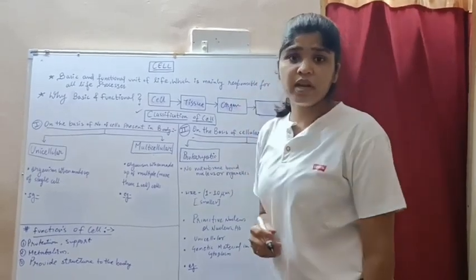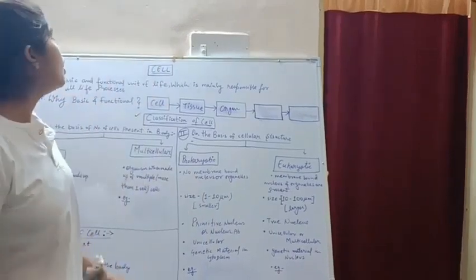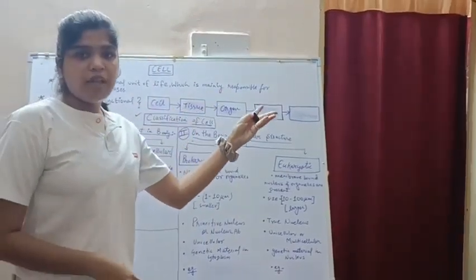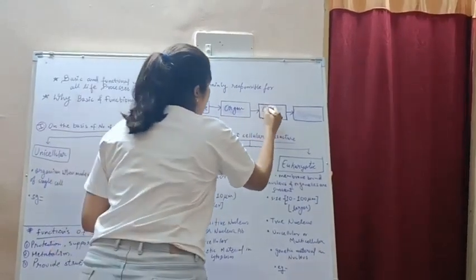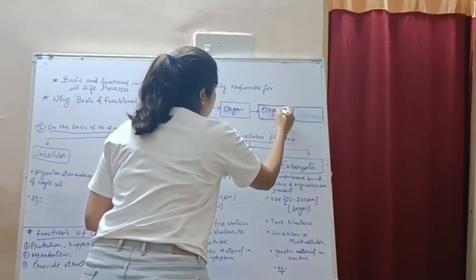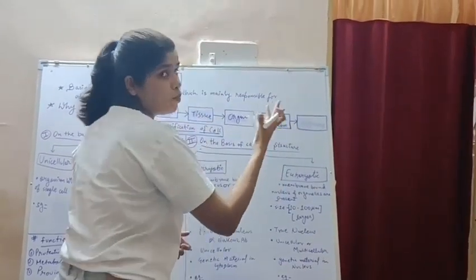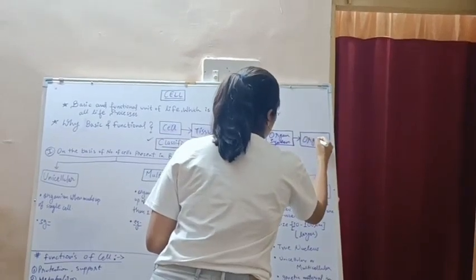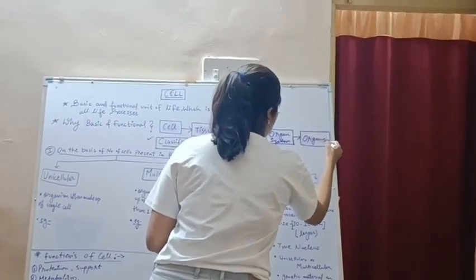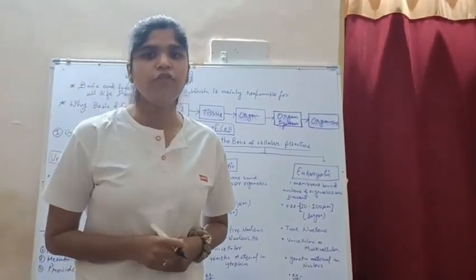What are the examples of organs now? The pancreas, the stomach, like that, okay? When the group of organs combine, it makes the organ system. And the group of organ systems combines to form an organism like us. So this is the reason why we call the cell the basic and functional unit of life.